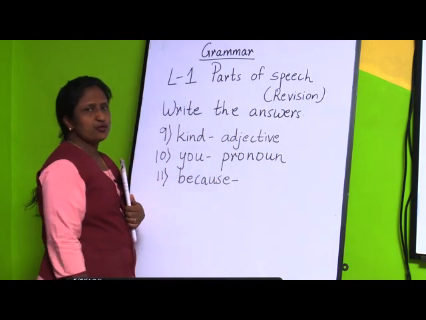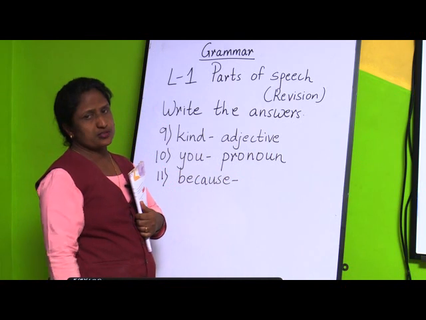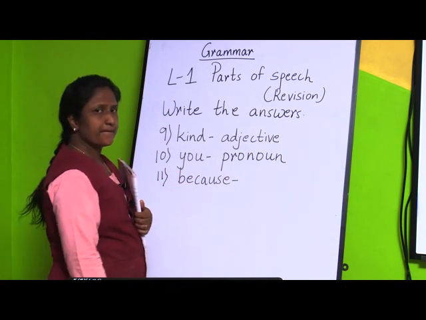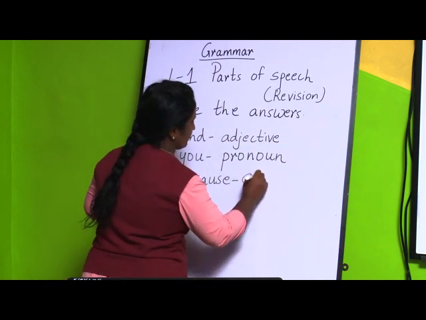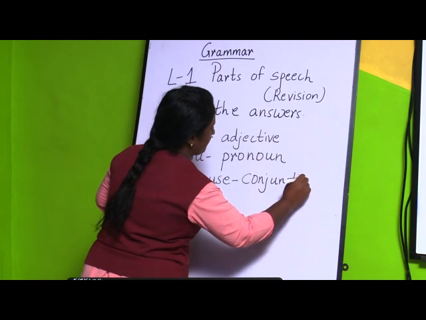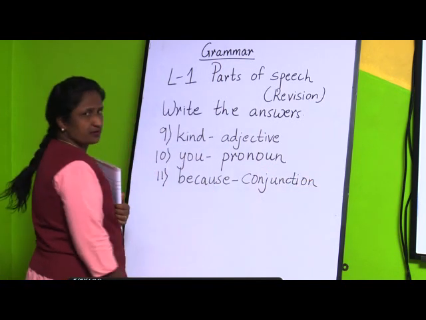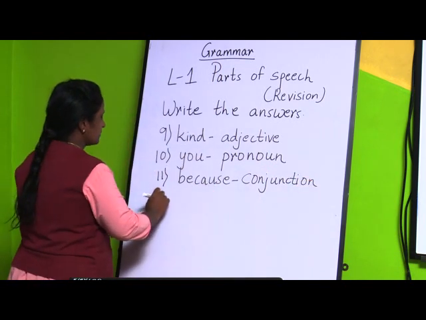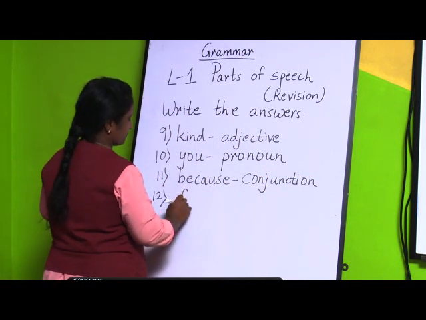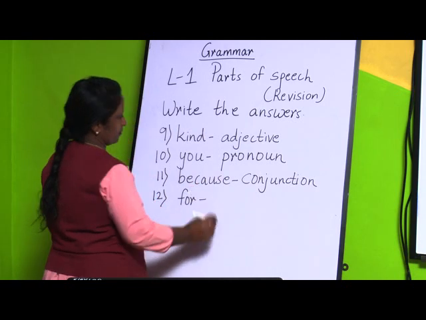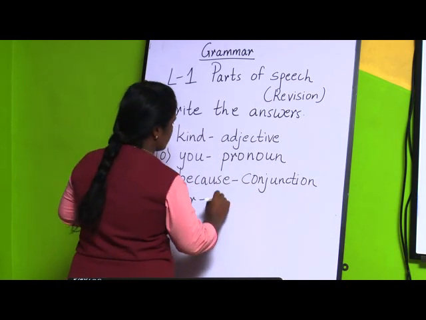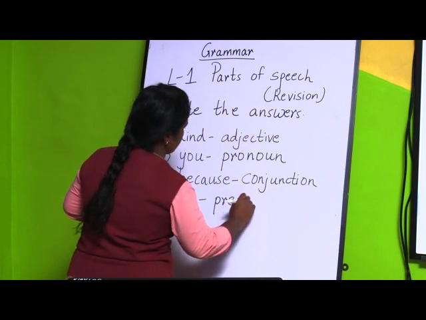This word we use to join two words or two sentences. So that is a conjunction. Then one more example, for. This is a preposition.